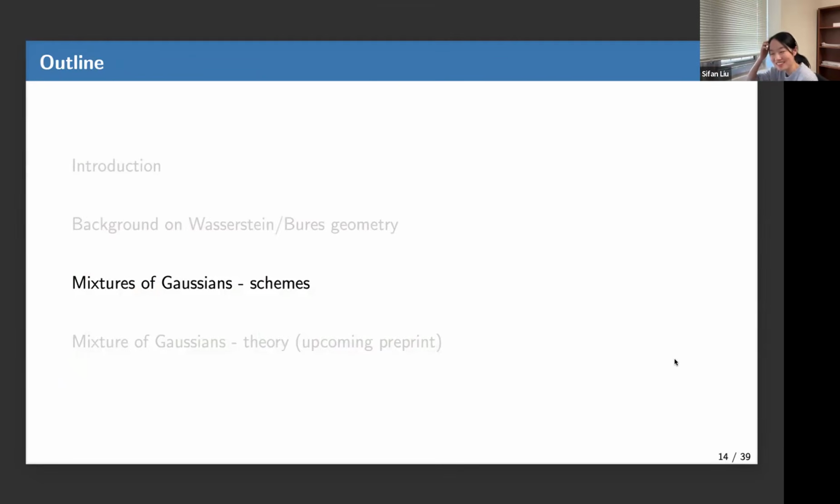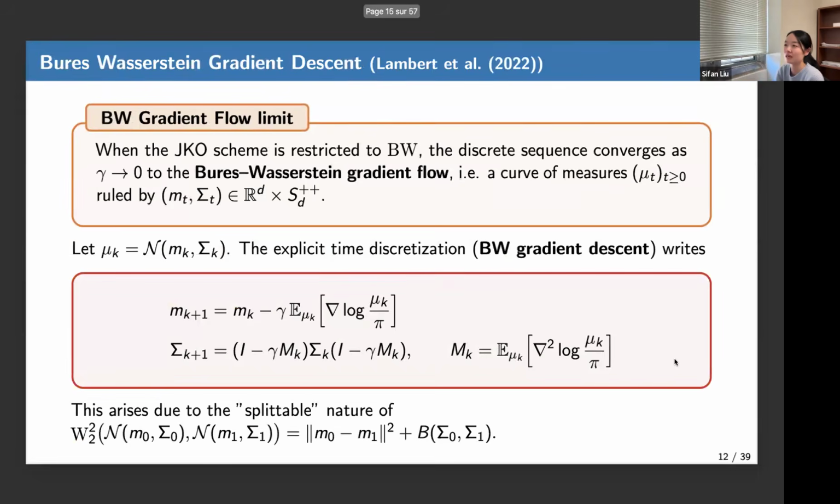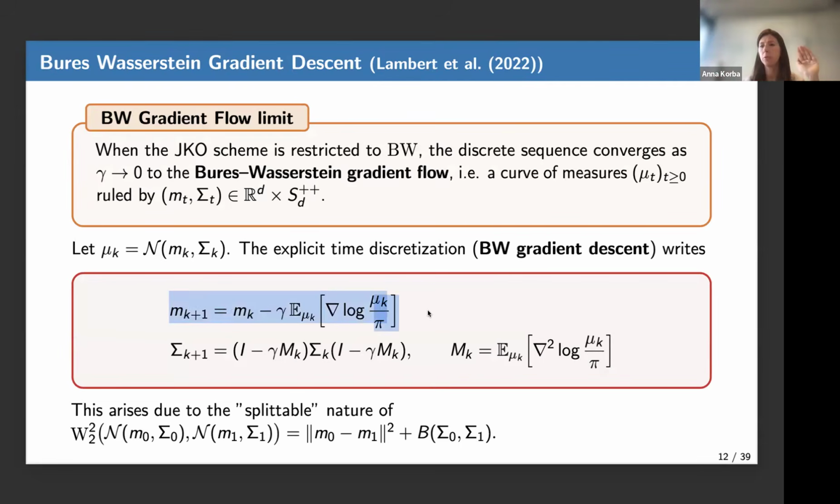Question. Can you explain how the algorithm compares with the usual gradient descent, like when I parameterize the mean and covariance and run gradient descent? If you do gradient descent on the mean and variance matrix, the mean update will be the same. I need to simplify it a bit, but basically you will recover the same update.